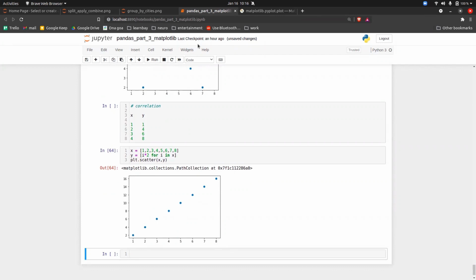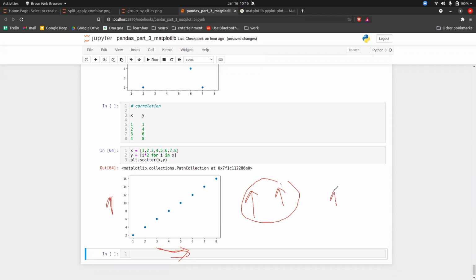Now, can you tell me, if I am increasing the x axis, what is happening to y? Increasing by 2 times. Increasing linearly. It is increasing, right? So when x is increasing, y is also increasing. So this is what you call correlation. When one of the variables increases, the other variable also increases. So that we can easily find out with the help of a scatter plot. As you can see in the diagram, when this is increasing, this is also increasing.